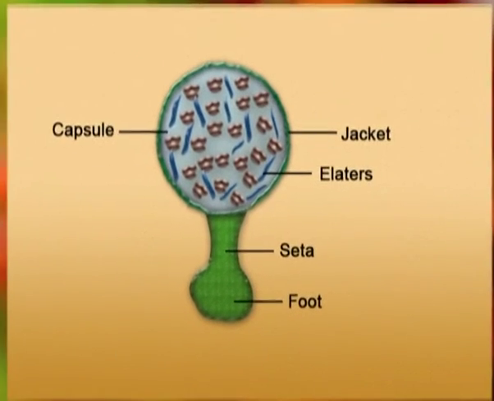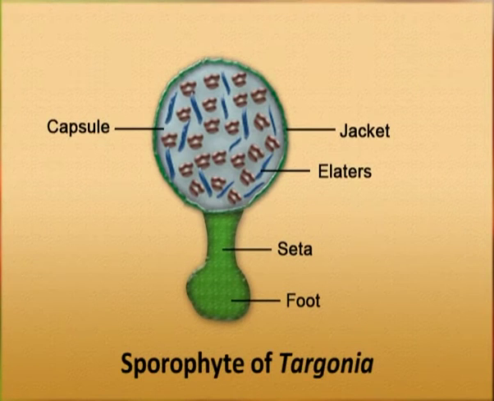Targionia sporophyte displays a further step of progressive sterilization of potentially sporogenous tissue or fertile tissue. The sterile regions of the sporophyte comprise a broad foot, a well-developed seta and a large number of elaters in the capsule. Half of the potentially sporogenous tissue in the capsule is transformed into sterile elaters with 2-3 spiral thickenings. The next stage in the progressive sterilization of sporogenous tissue and evolution of sporophyte is seen in the sporophyte